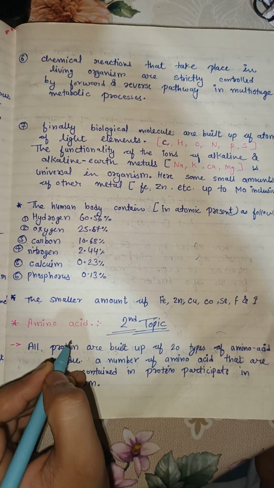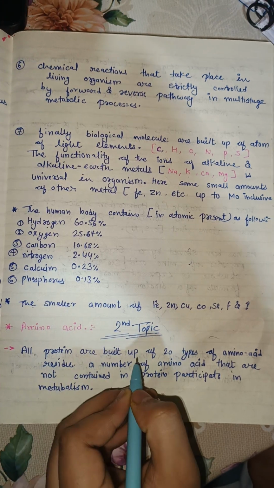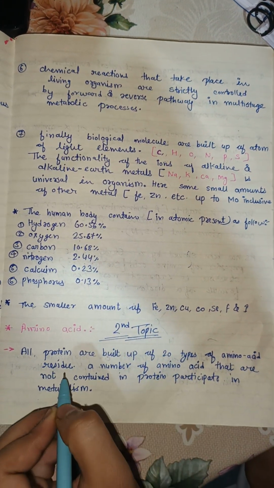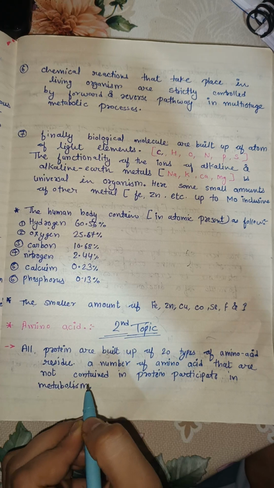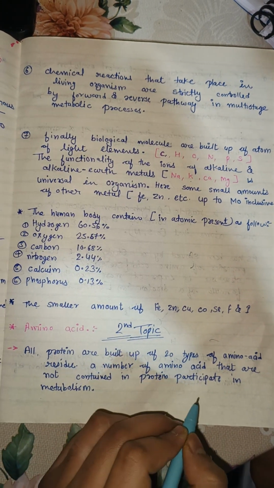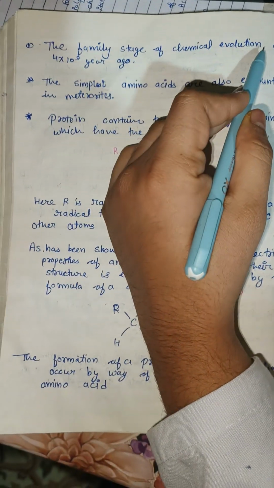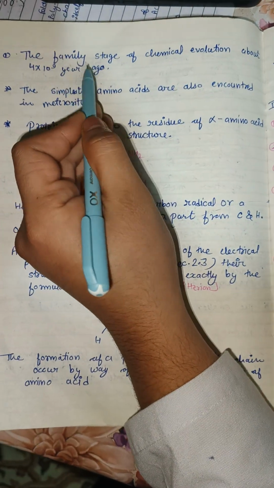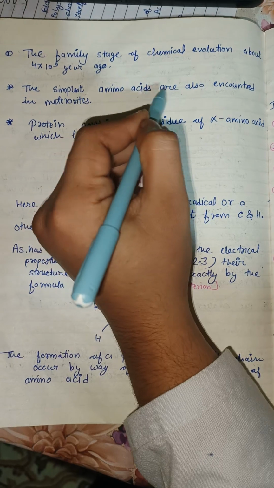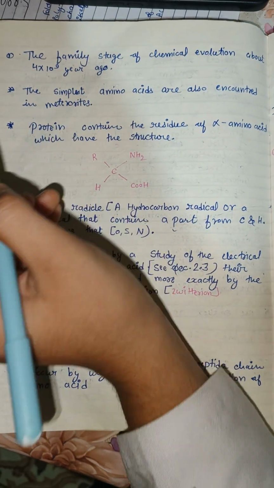Here the second topic is amino acids. All proteins are built up of 20 types of amino acid residues. A number of amino acids that are not contained in proteins participate in metabolism. The early stage of chemical evolution was about 4 times 10 to the power 9 years ago. The simpler amino acids are also encountered in meteorites.